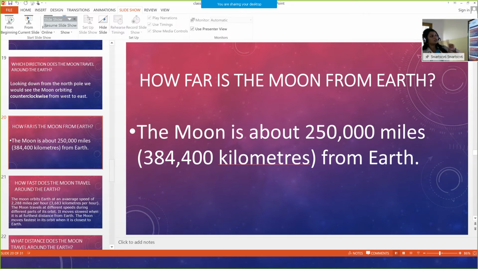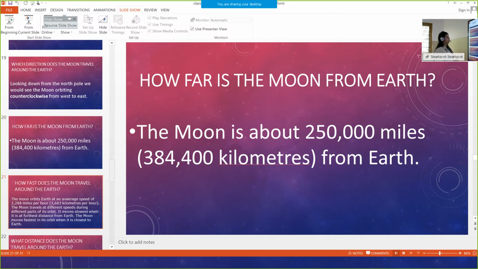The moon is about 250,000 miles, otherwise 384,400 kilometers from Earth. So once more we will see how far the moon is from Earth. Yes, the moon is about 250,000 miles, which is 384,400 kilometers from Earth.